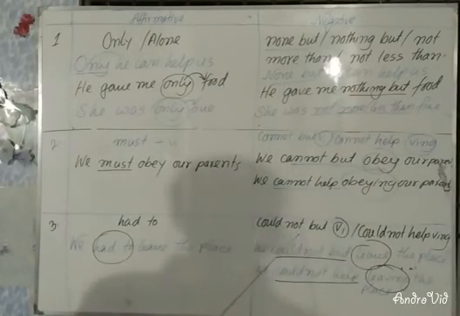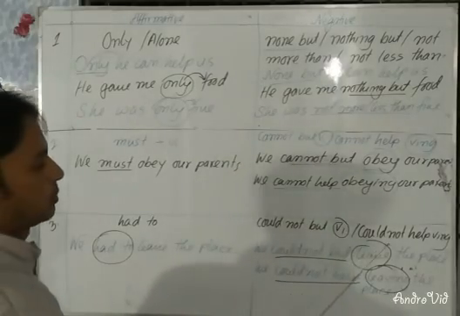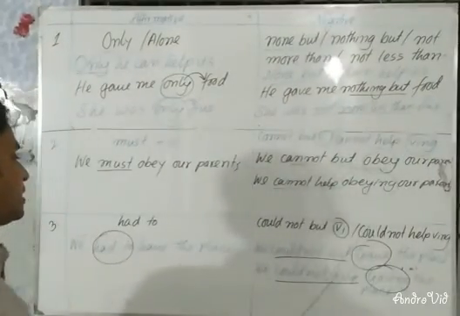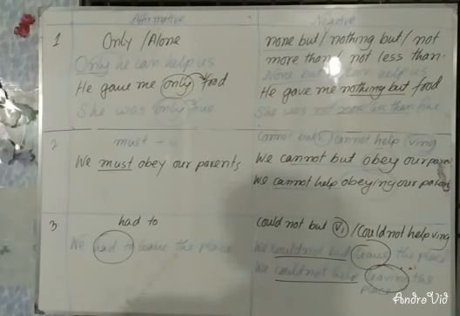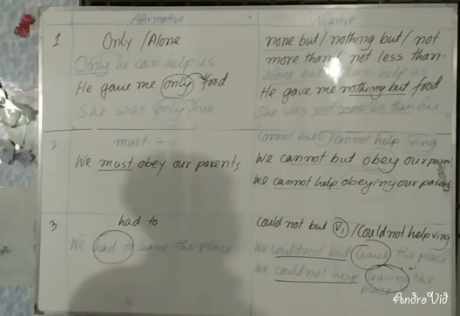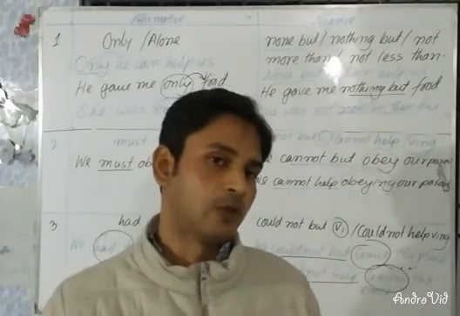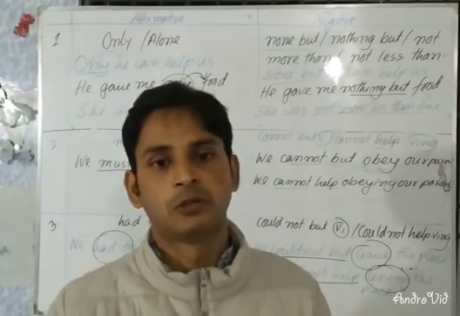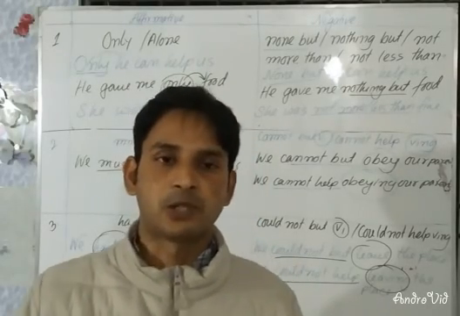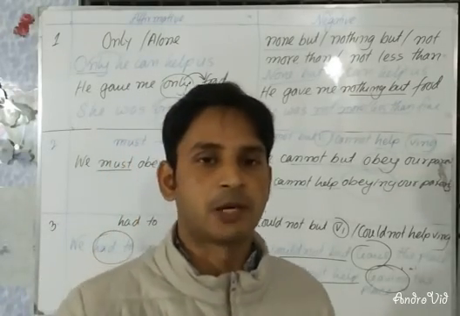And if you have could not but or could not help, then instead of could not but and could not help, you will have to use had to. And after had to, you will have to use the present form of verb. Dear students, listen and practice this very carefully, and I hope all of you will be able to change affirmative to negative and negative to affirmative.